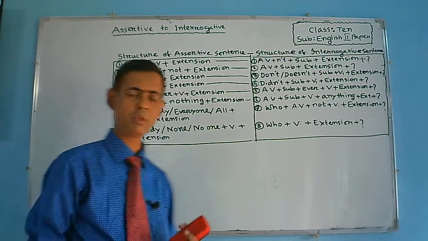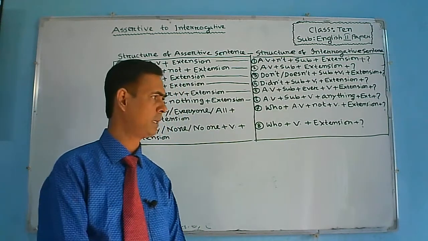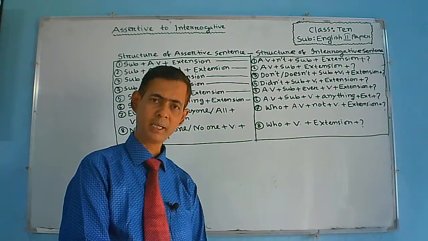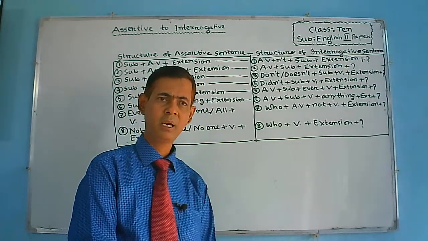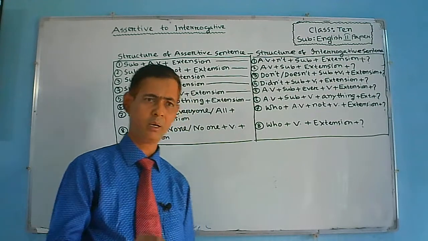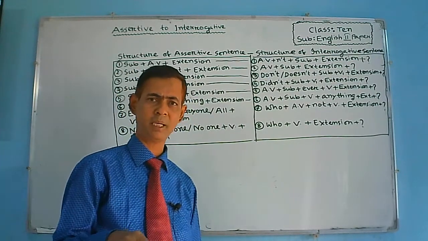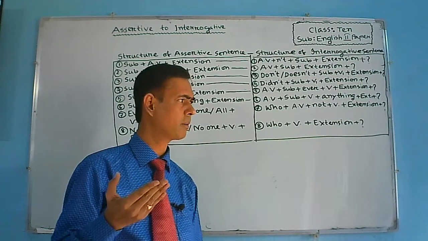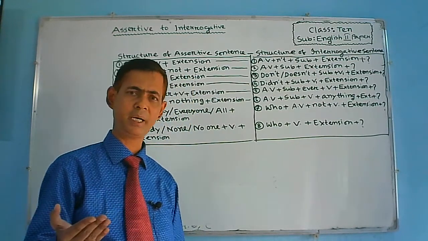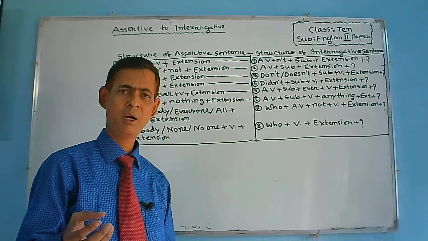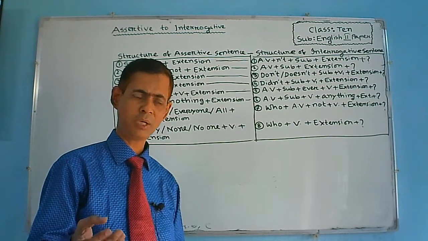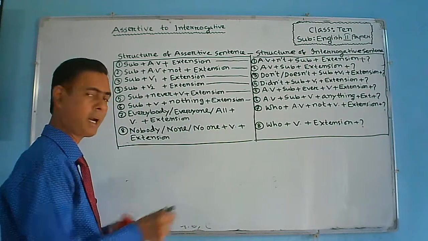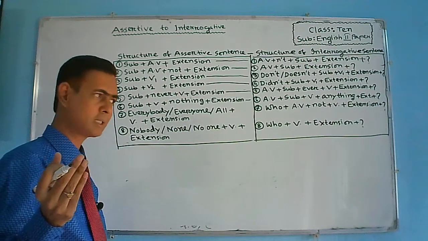Dear student, you know that for an assertive sentence which is affirmative, if the sentence is present indefinite tense or past indefinite tense, then auxiliary verb do, does or did will be used. So we will practice an example.